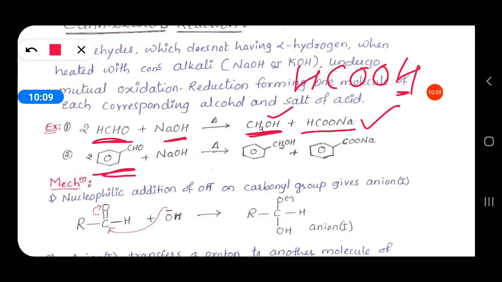Benzaldehyde is converted into benzyl alcohol. The same number of carbons present in the aldehyde are present in the alcohol. One molecule of alcohol and another molecule of salt, so sodium benzoate is formed.